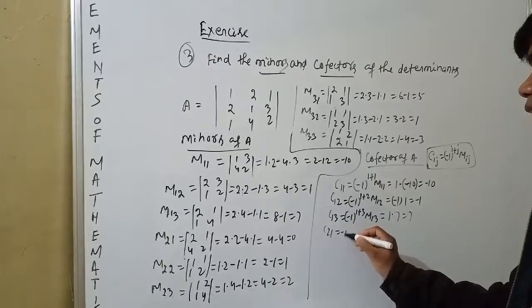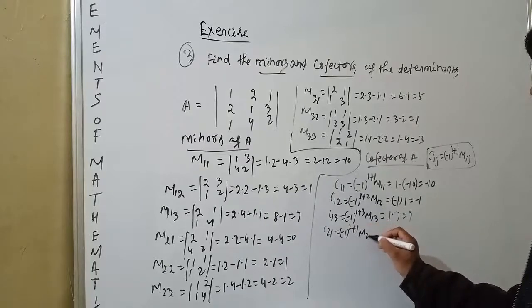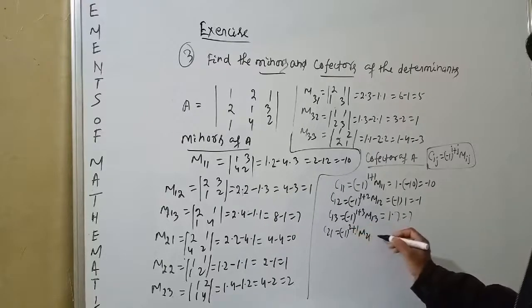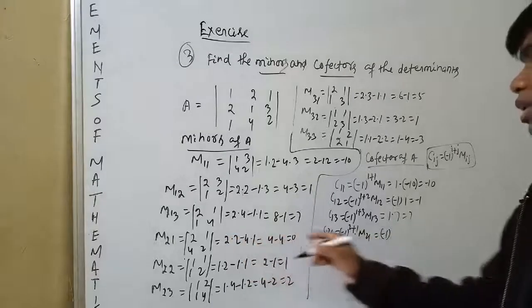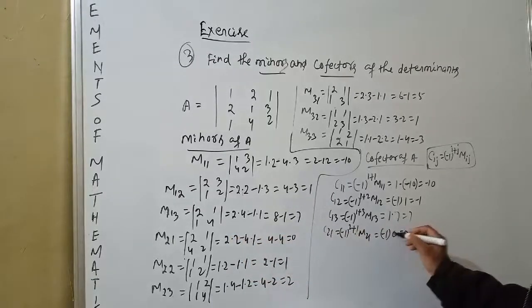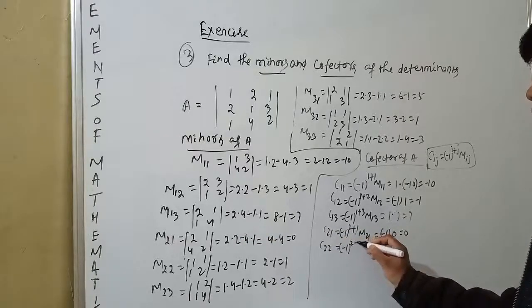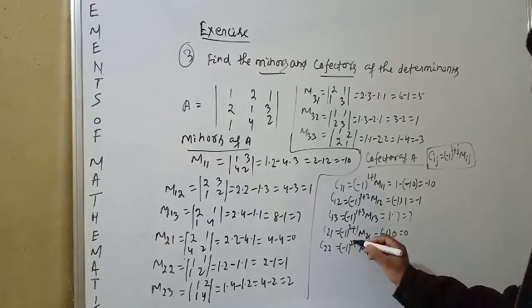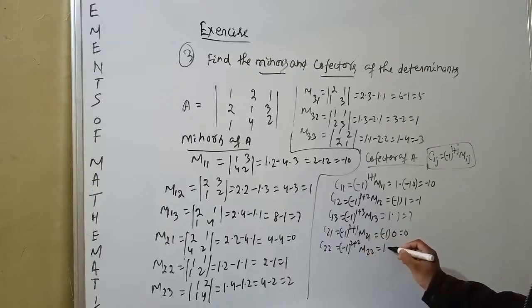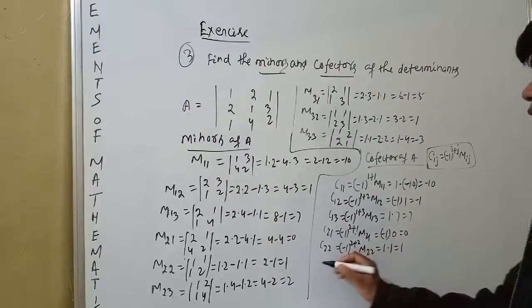C21 is equal to minus 1 to the power 2 plus 1 times M21. It is an odd power, so minus 1 into M21, and M21 is equal to 0. C22 is equal to minus 1 to the power 2 plus 2 times M22. An even power of minus 1 means plus 1, and M22 is equal to 1.